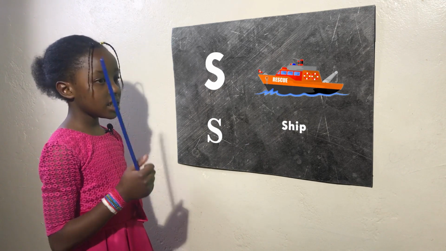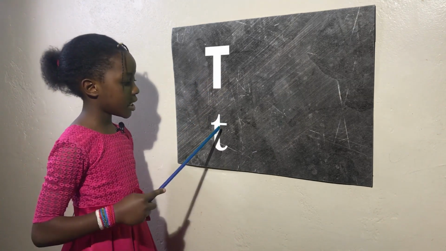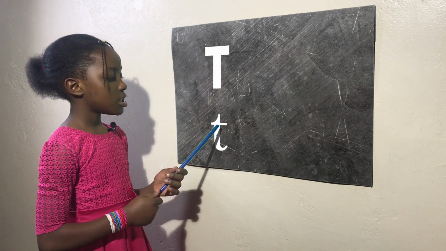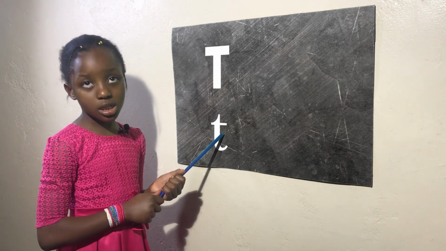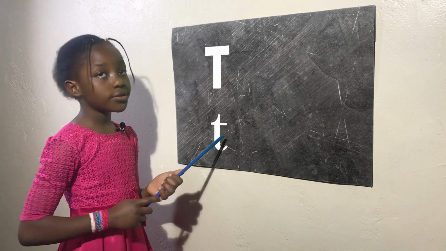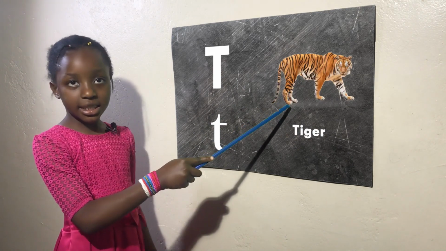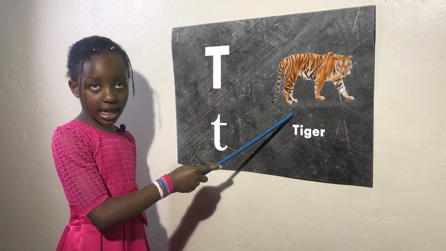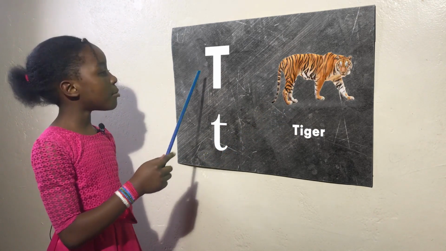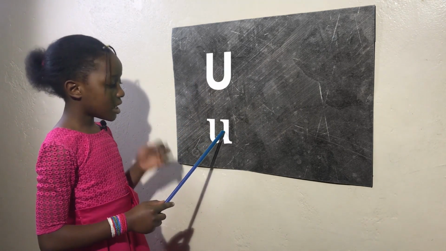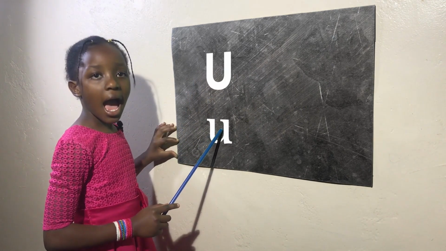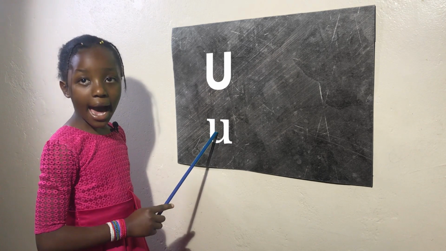The next letter is T, uppercase T and lowercase t. The sound is T for tiger. The next letter is U, uppercase U and lowercase u. The sound is ah.